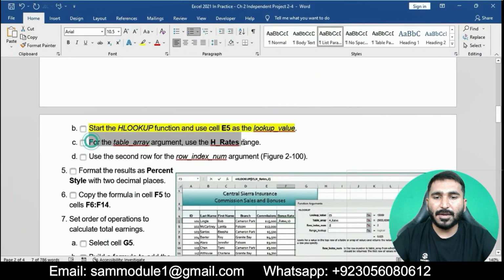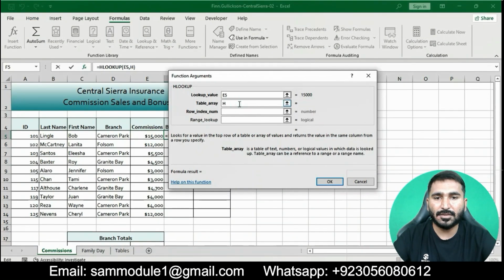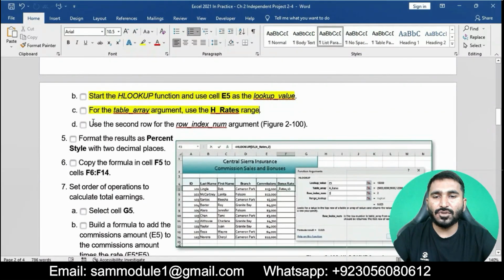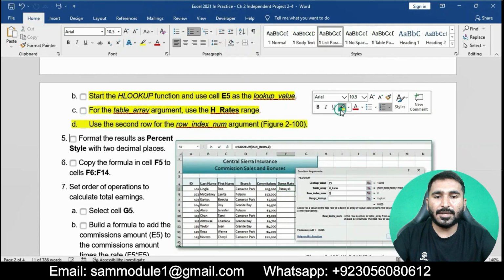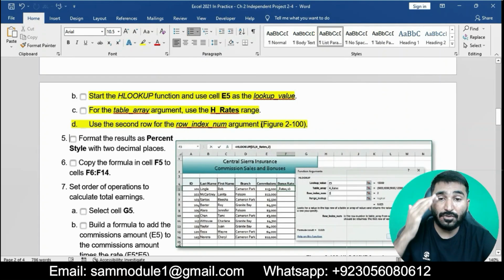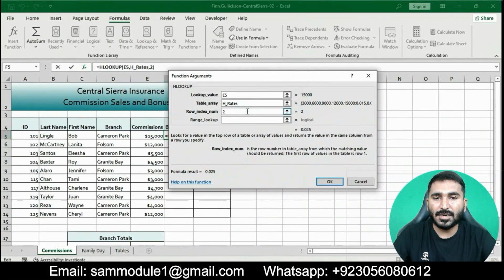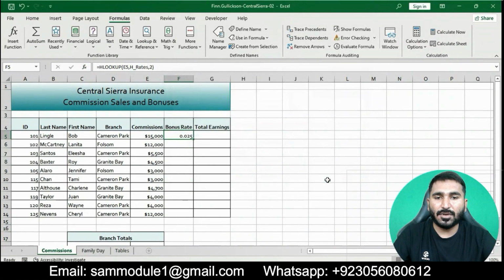Then, for the table array argument, use the HRates range. Next, use the second row for the row index number argument. For the row index, we will enter 2, then click on OK. The bonus rate will be found in the cell.